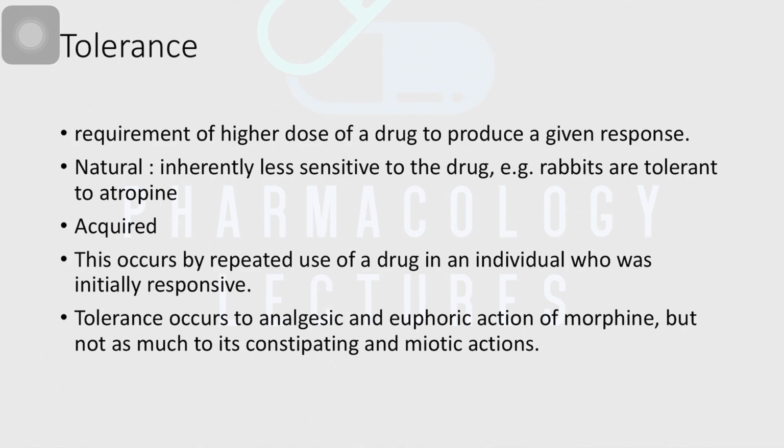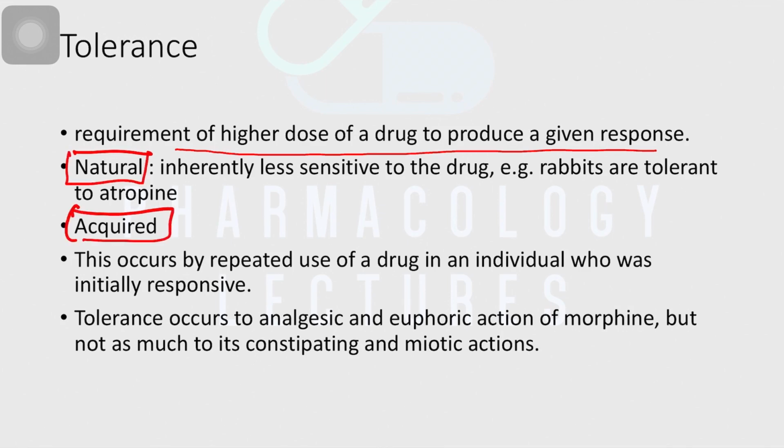Tolerance is basically decreased response. Tolerance and tachyphylaxis both are a decrease in the response, but tolerance develops over a longer period of time. So requirement of higher doses to produce the same response, that is tolerance. You need to give higher doses to produce a similar kind of response, and gradually this happens. Tolerance is of two types, natural and acquired.